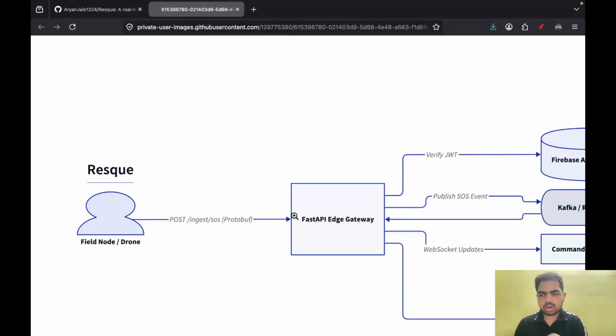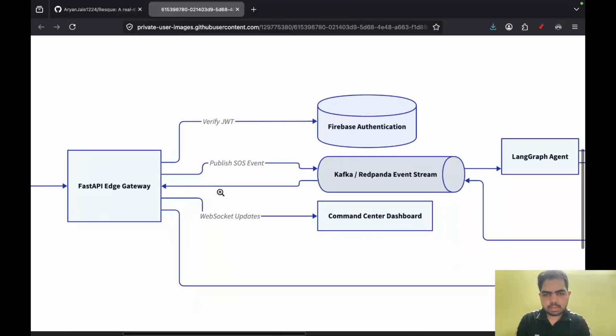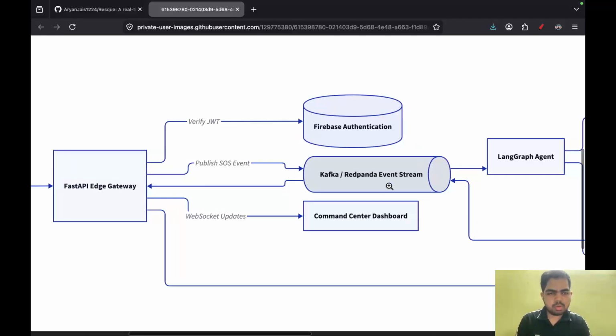And once a field node or the drone gets that payload, it can post it to the FastAPI edge gateway that we have. So basically, this is kind of an initial process. The Firebase authentication is one kind of a process, it is not required again and again, but initially it is required. And then the FastAPI Edge Gateway can use Kafka event stream to publish it to